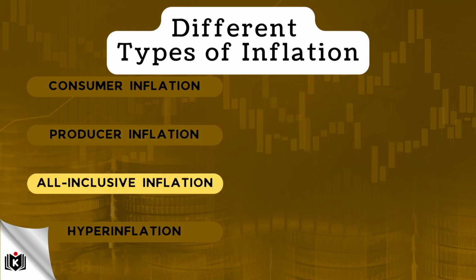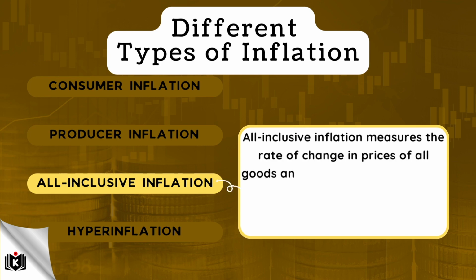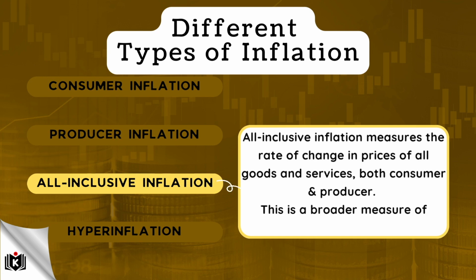Another type of inflation is known as all-inclusive inflation. All-inclusive inflation measures the rate of change in prices of all goods and services for both consumer and producer. This is a broader measure of inflation than CPI or PPI.